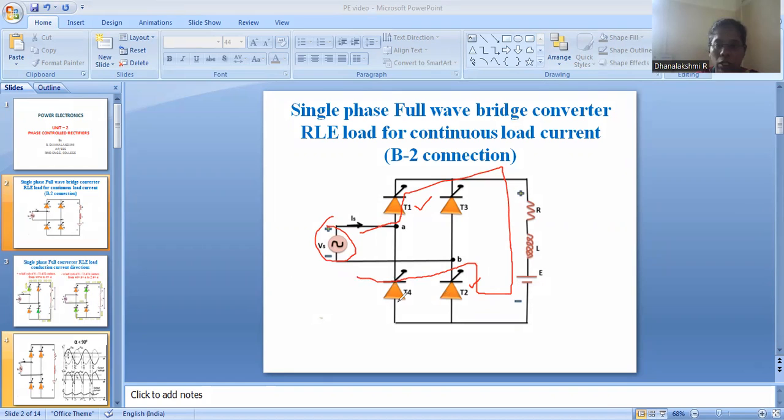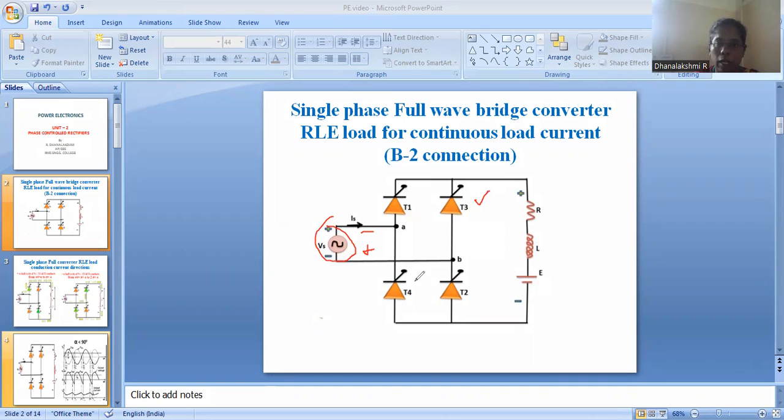So we note that the current flows in the load from positive to negative. Whereas during the negative half cycle, thyristors T3 and T4 will be conducting, because the polarity will be negative here and positive here.